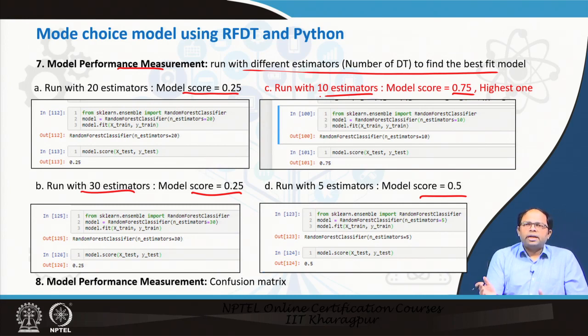If we have more data, you will see that usually when we increase the number of estimators, the results improve. But if we have too many of them, it may not improve much, or it may even degrade. Finally, we can change the number of estimators to get different results, and print the confusion matrix to see how many of them are predicted in the right class. That is how we can measure the model performance.